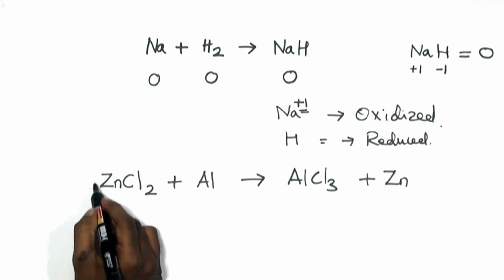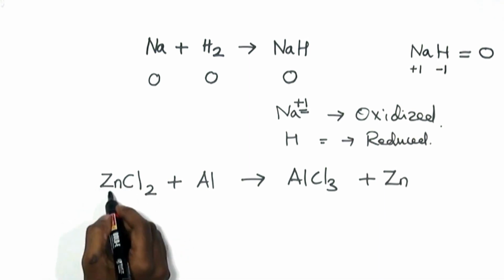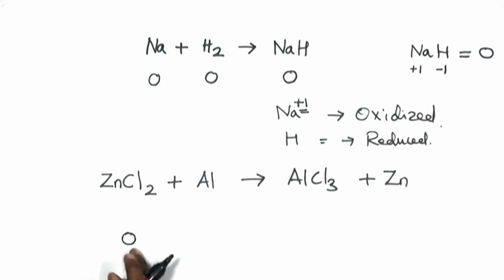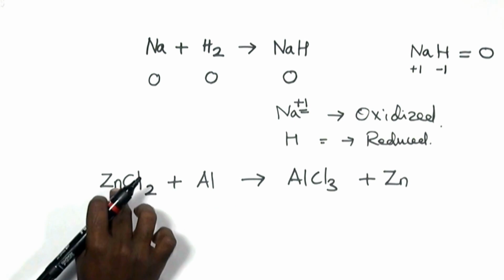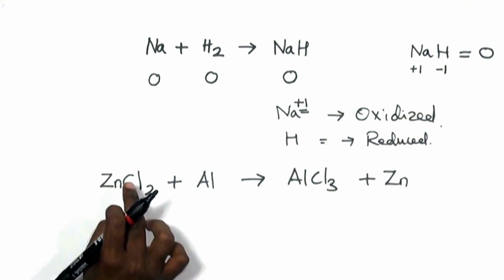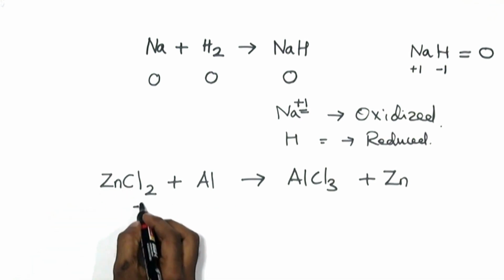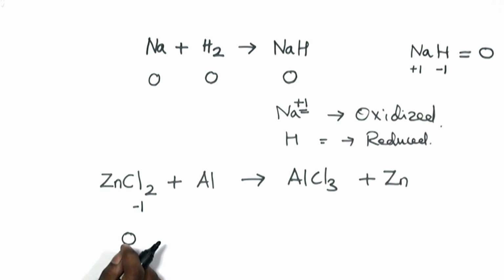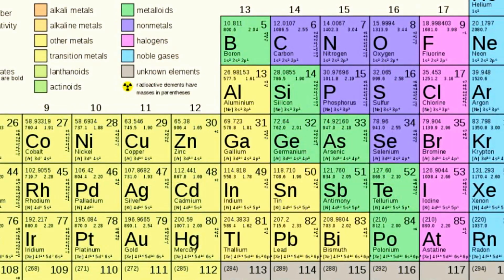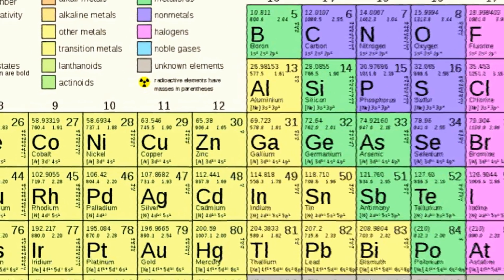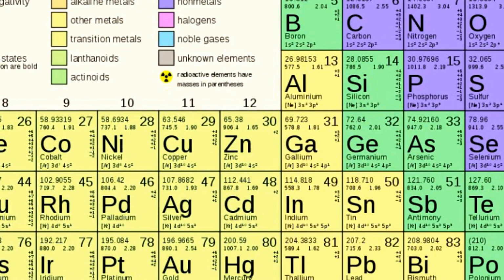The overall charge of zinc chloride, the oxidation state, is considered to be 0 according to the second point we learnt. But when you look into the charge of chlorine, as we discussed, it always possesses -1 since it comes under 17th group. Zinc, since it is a d-block element, a transition element, it can have variable valencies, so we'll have to do a small workup.